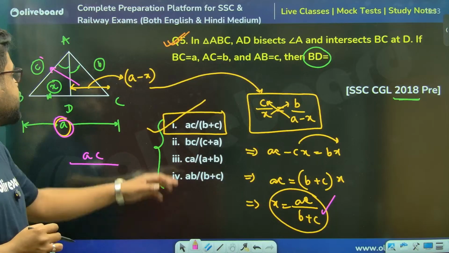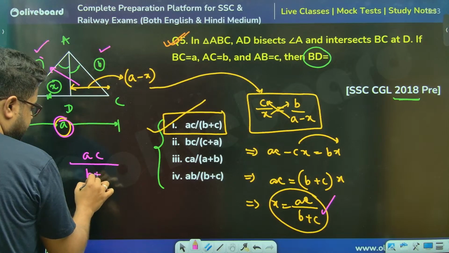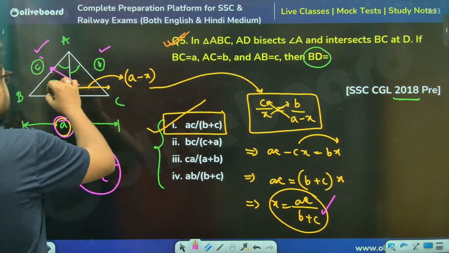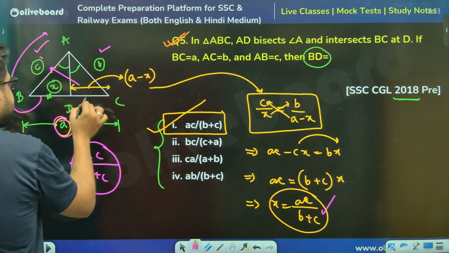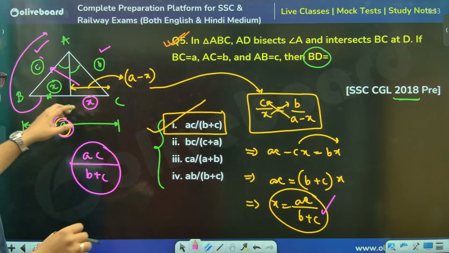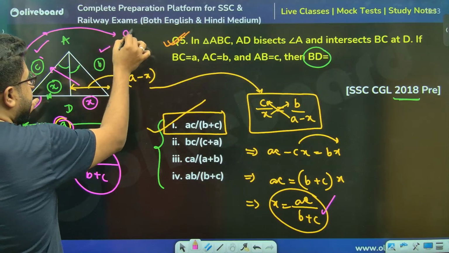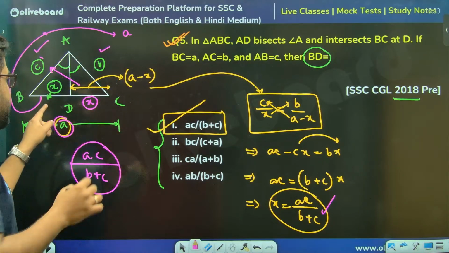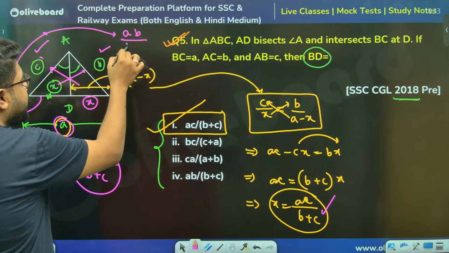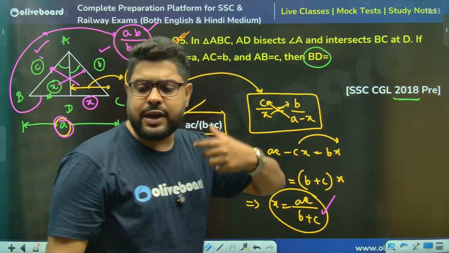Divided by, you see these, the sum of these two, this one and this one. Meaning, if I ask you, tell me this value, if this is x, then tell me the value of BD. You will say, sir, what? Total is A, writing it here, A, total is A into, sir, the cross, that is B, divided by both of them, B plus C. So this is something that you can figure out by yourself.